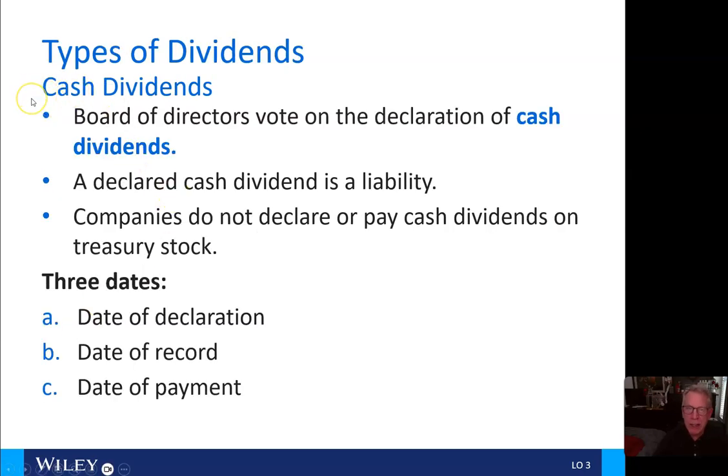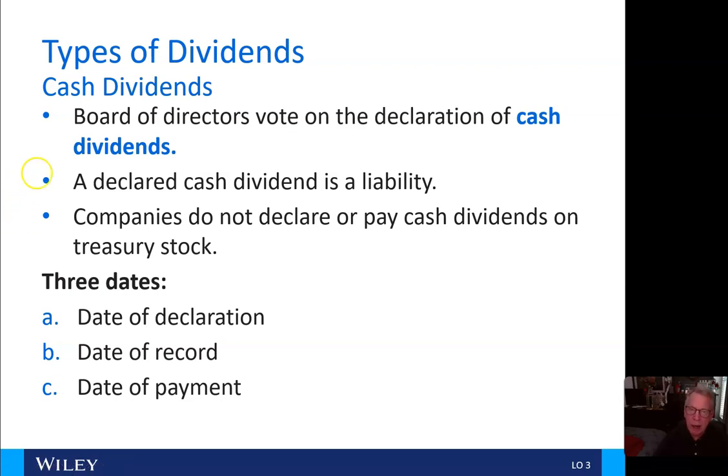Okay, cash dividends. You've had some introduction to that in 101 and 1A courses that you've had so far in financial accounting. But the board of directors vote on the declaration of cash dividends. A declared cash dividend is a liability right there and then when the dividend is declared.